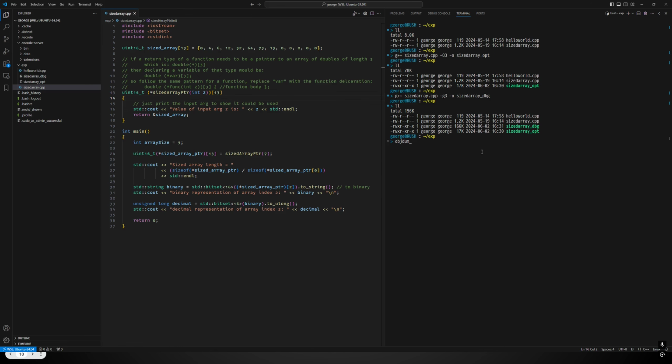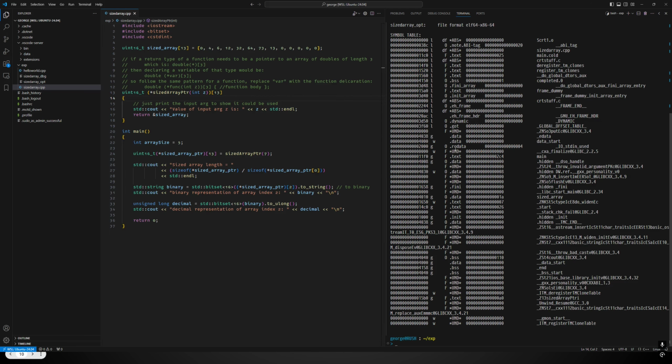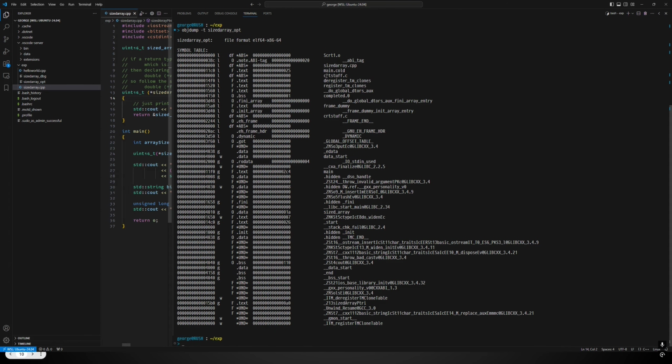Now we can look at the actual symbol table of these executables, and we do this using a utility that's built in called objdump. Now objdump can take a couple different flags to tell it what to do. The -t flag is the one that tells it to dump the symbol table. So I'm going to get the symbol table from the optimized executable. And this is the real symbol table that was used when that program was compiled and linked. It's even labeled for us, symbol table. You have a list of addresses here. You have a bunch of different specifiers and a bunch of other different information that could be useful depending on what you need to do.